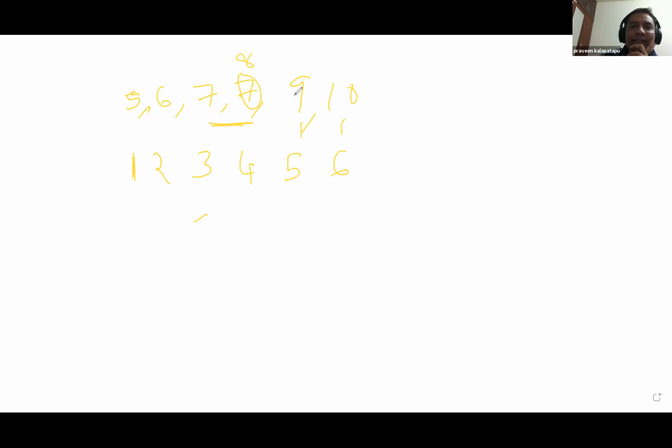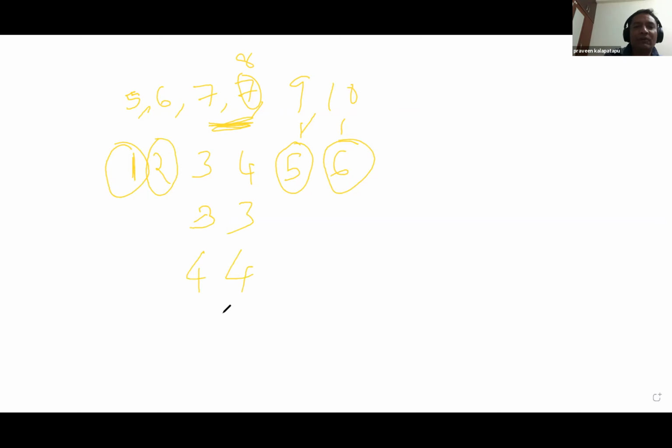That means in case of 9, your rank is still 5. In case of 10, your rank is still 6. In case of 5, it is still 1. In case of 6, it is still 2. So now comes the contention part. Here both are 7, right? You can't give 3 and 3 here or 4 and 4 here. Because if you give 3 and 3, or 4 and 4, your correlation would be slightly lower. If it is 3, your correlation would be slightly higher.